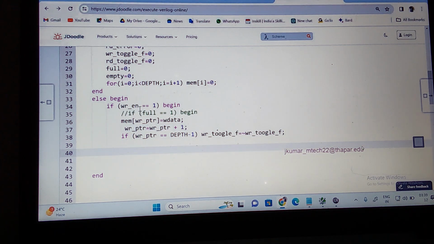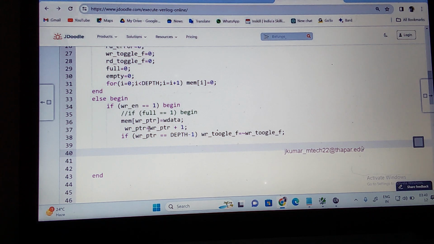If this is not true, if write underscore enable is not 0, what do I want to do? So still I'm not going with the read. Still I'm in the write operation. If enable is equal to 1, I'm doing this, writing the data to the memory. Then I'm incrementing the pointer. I'm checking the pointer. If my pointer is 15, I'm toggling the W underscore toggle. Then if this is not true, then I should make W data equal to 0. Did you understand this?